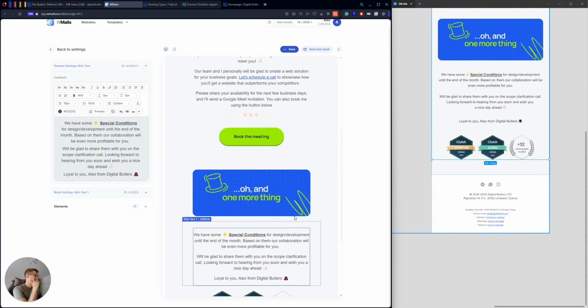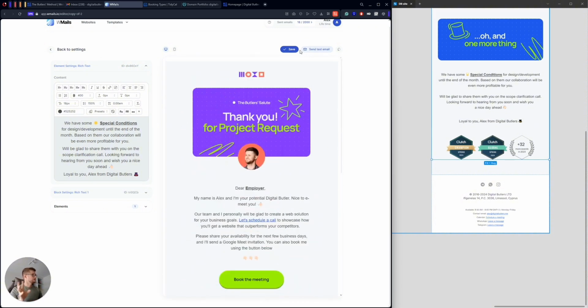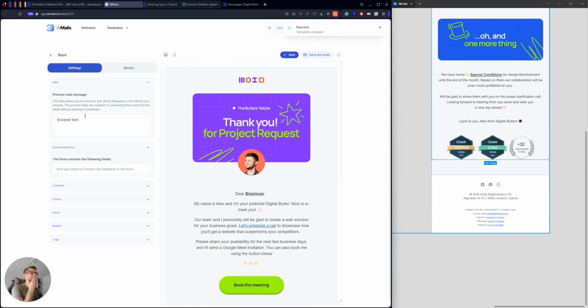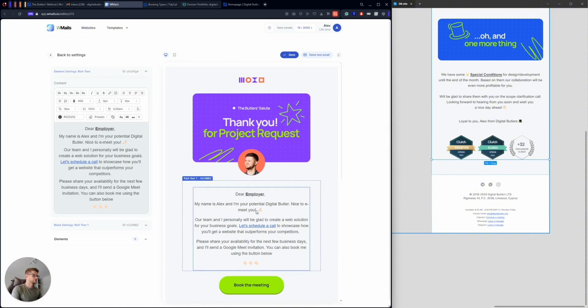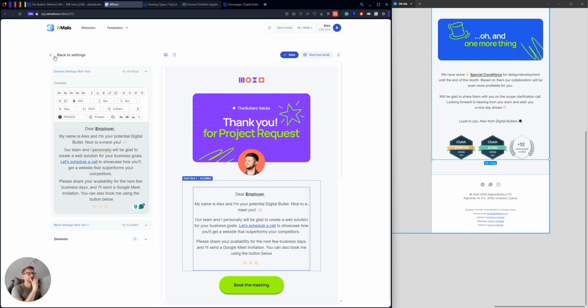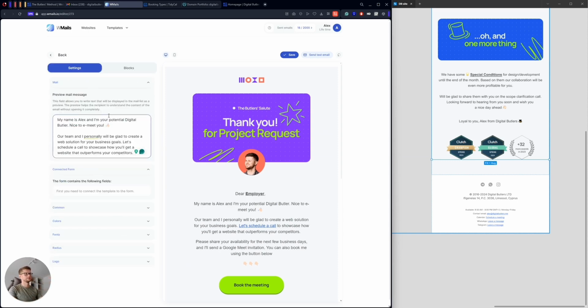All right. So I think it looks good, but in general, let's save the template now. Okay, I also have a preview mail message, and I can just put this text, because this is actually the text that we'll see as a description in the mailing box. So I want it to be in this way. So I don't have any connected forms yet, but I will do it in a moment. I just needed to connect the domain first, if you remember.